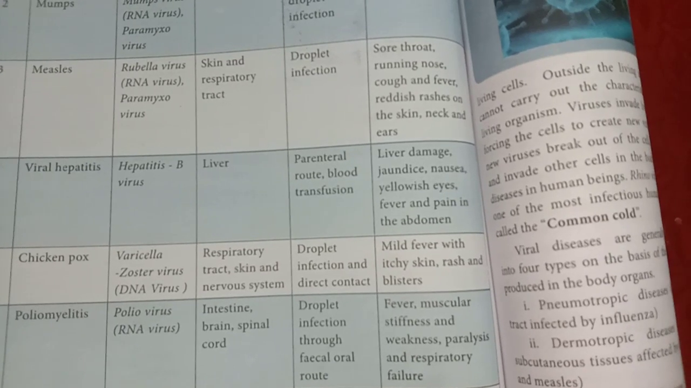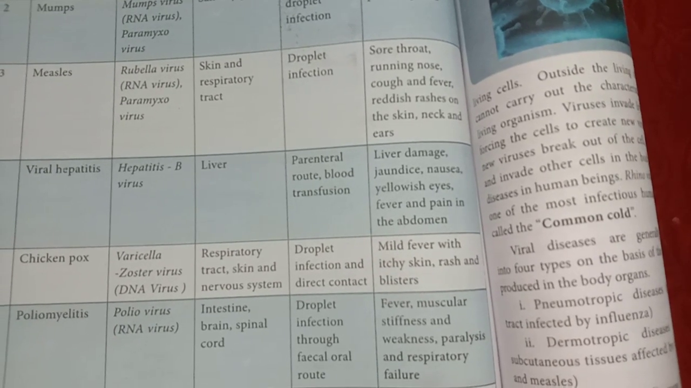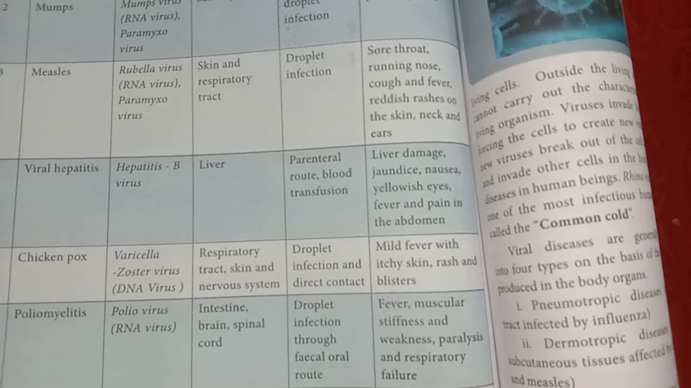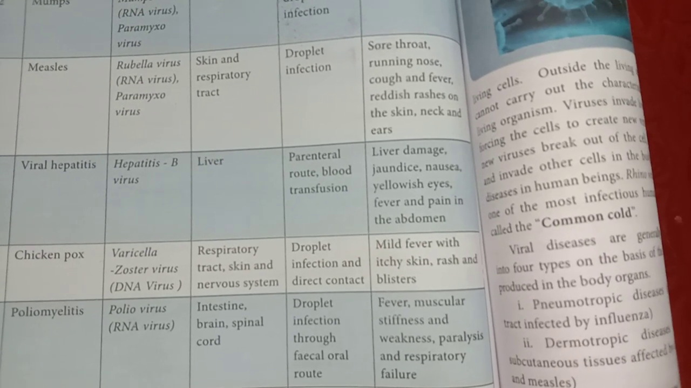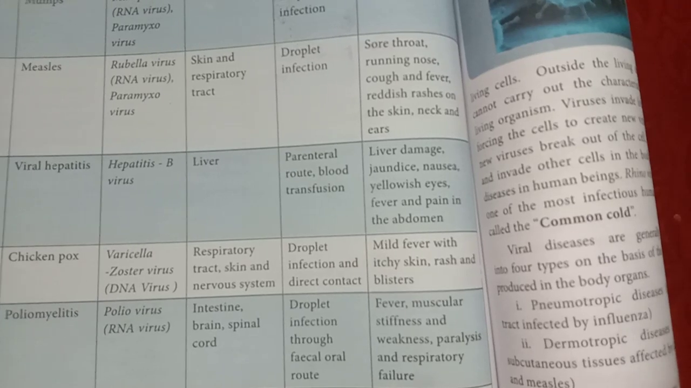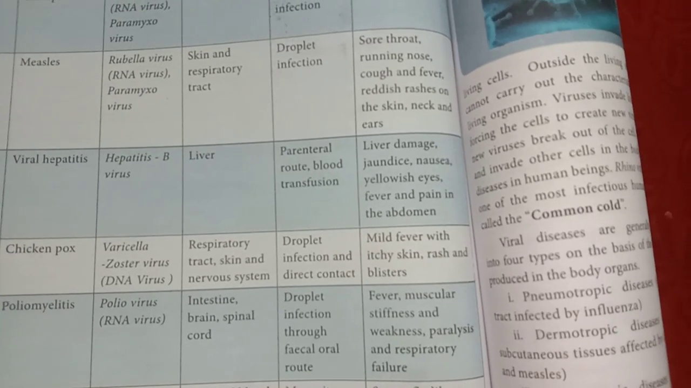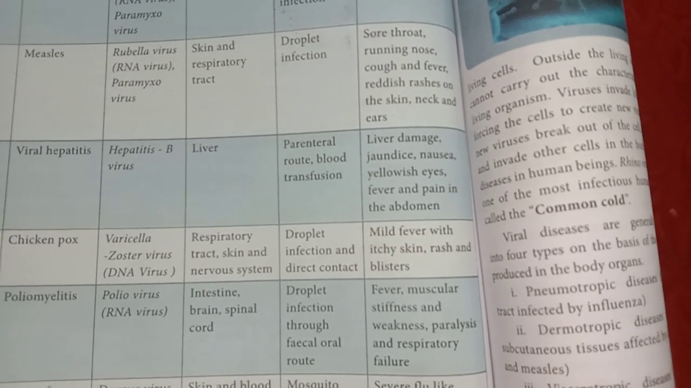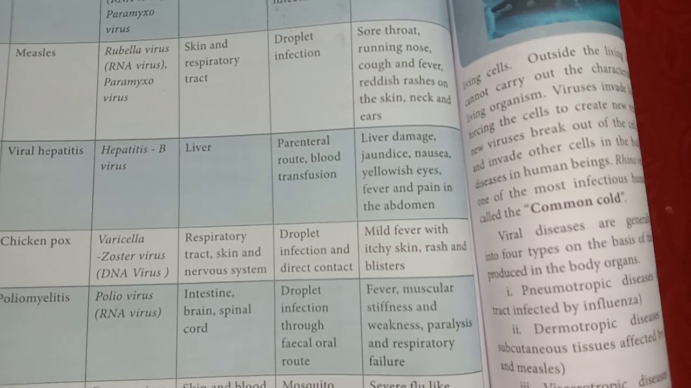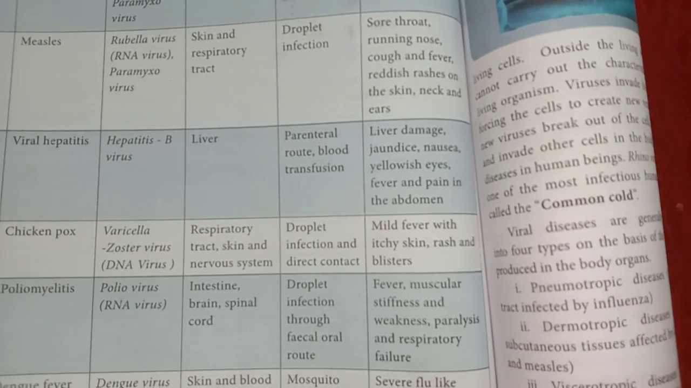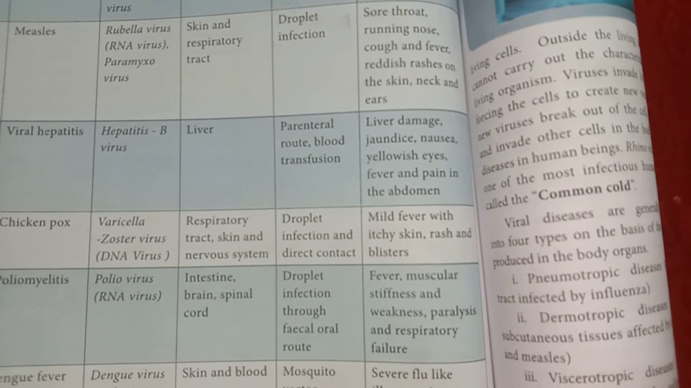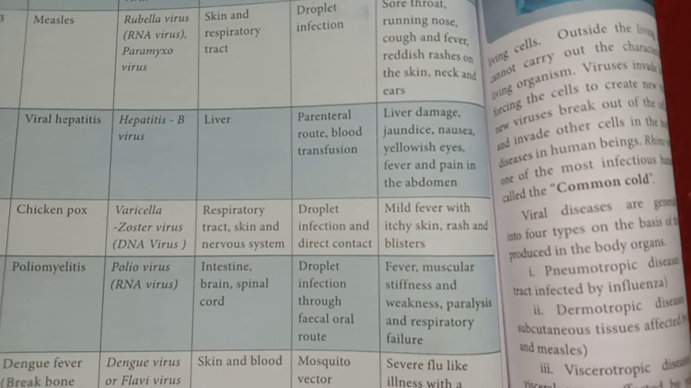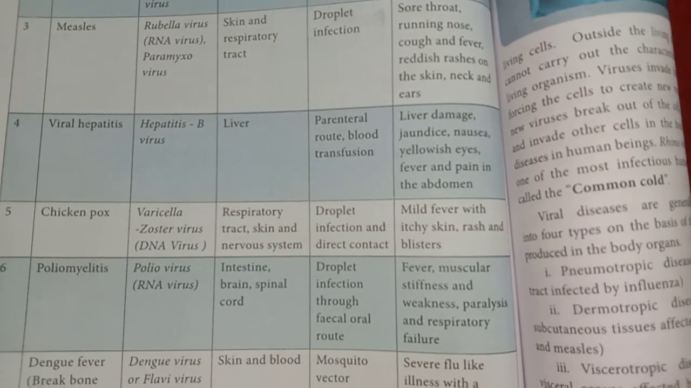Then the fourth example, viral hepatitis, causative organism hepatitis B virus. This disease affects the liver. This disease is transferred through the parenteral route. That means from the mother to the fetus it can transfer, or by blood transfusion. Then symptoms: liver damage, jaundice, nausea meaning vomiting sensation, yellowish eyes, then fever and pain in the abdomen. These are the symptoms of hepatitis.